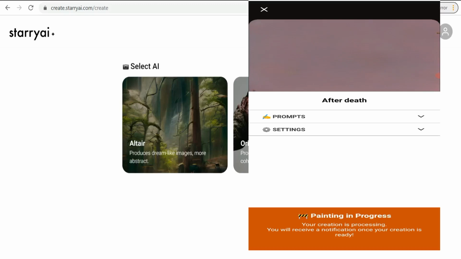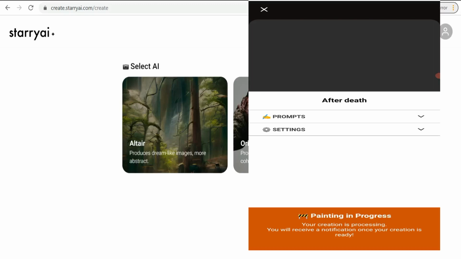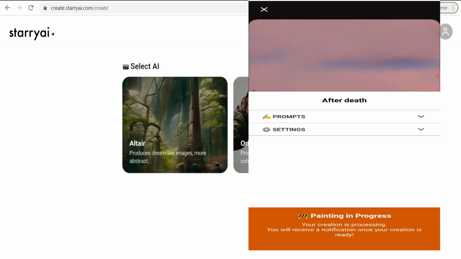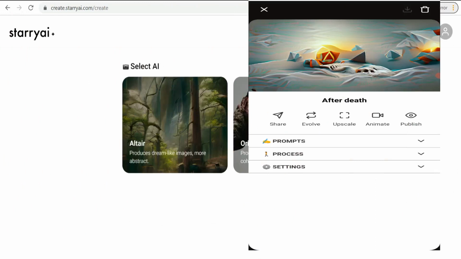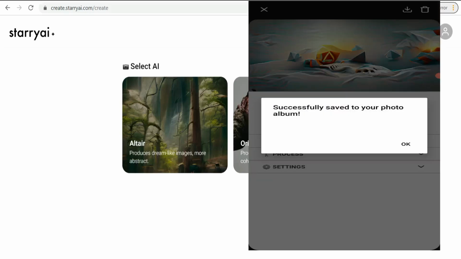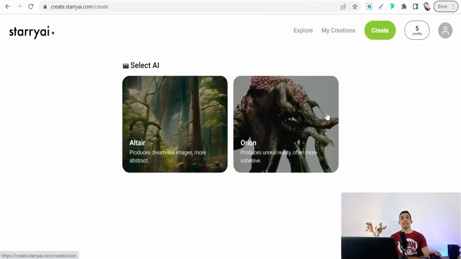And now, as you see here, painting in progress, your creation is processing. You will receive a notification once your creation is ready. As you see here, you will find your final result for your image after death, an abstract image. So here you have some options like share this image, evolve, upscale, or animate, or publish immediately. Of course, you can download it to your device from here. Okay, perfect.